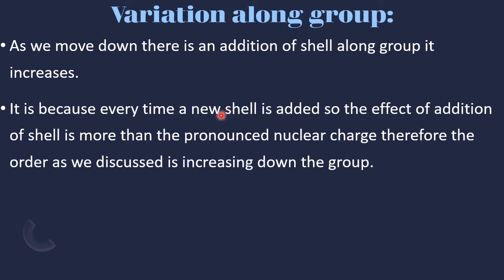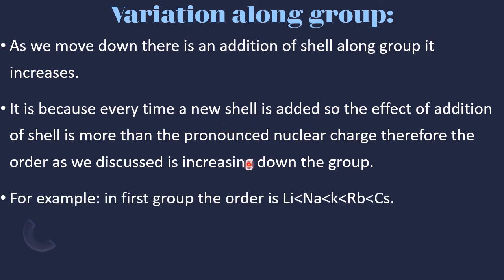It is because of the new shell, same thing as told. You can take the example of the alkali metals: lithium small, next shell, this is 1s2, 2s1, 3s1, new shell, 4s1, 5s1, so the shell is increasing, so it is going far away, so radius is increasing.